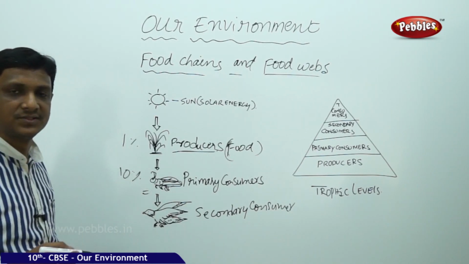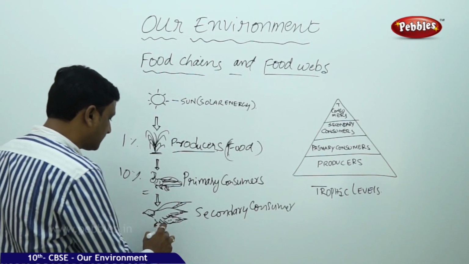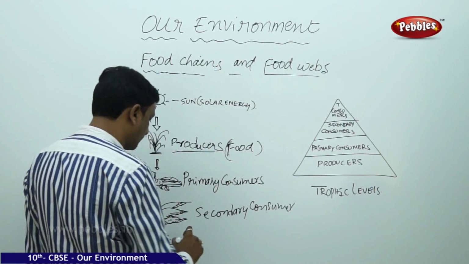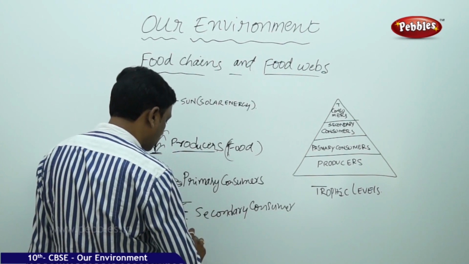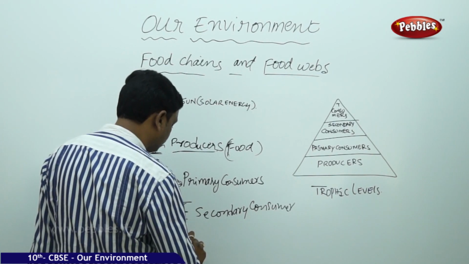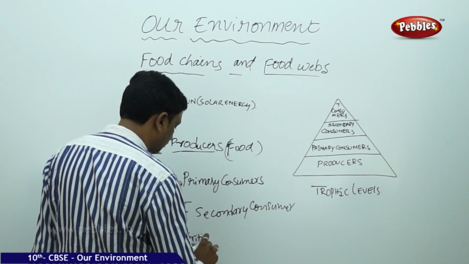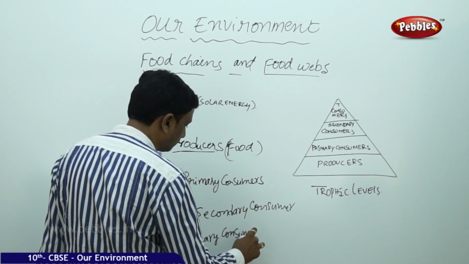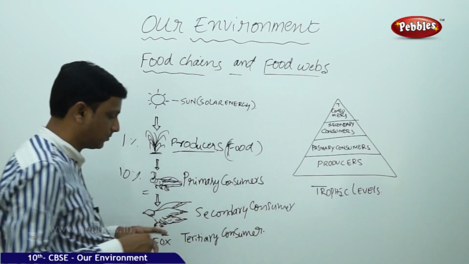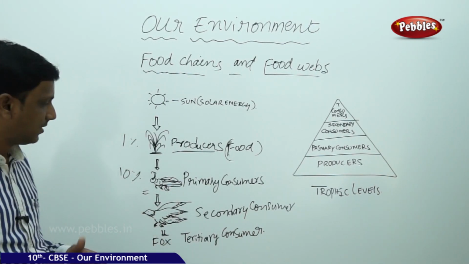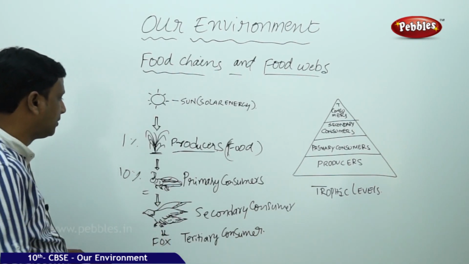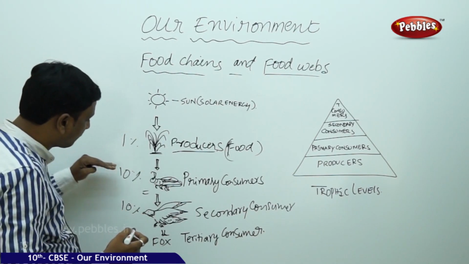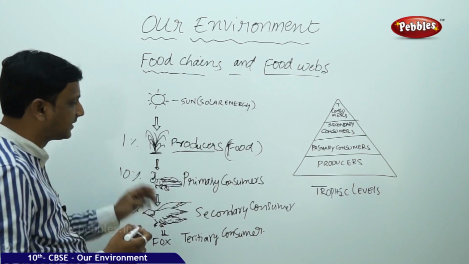This bird may be eaten by a fox, a tertiary consumer. So that is the next level. Here again only 10% of the energy is transferred, 10% out of the previous 10%.